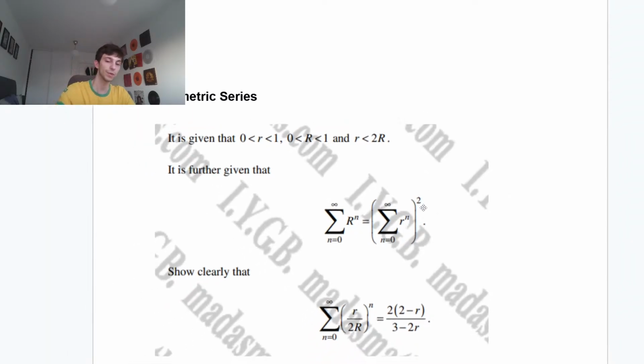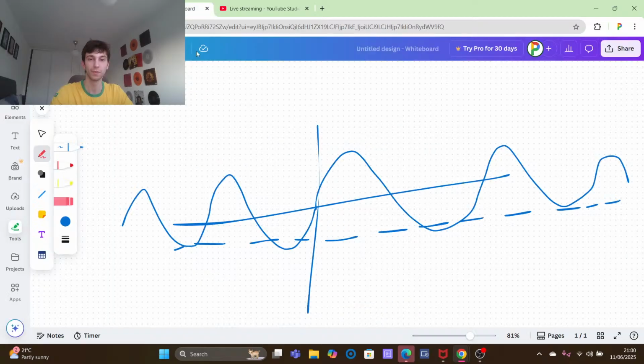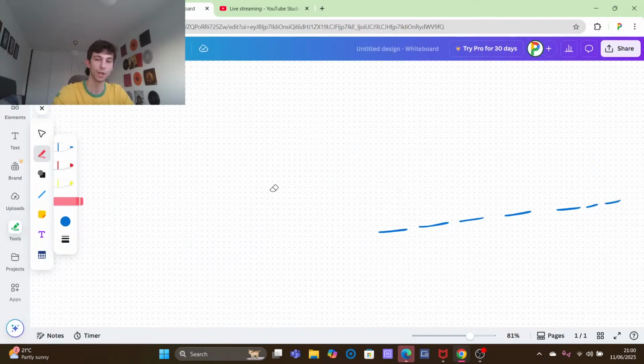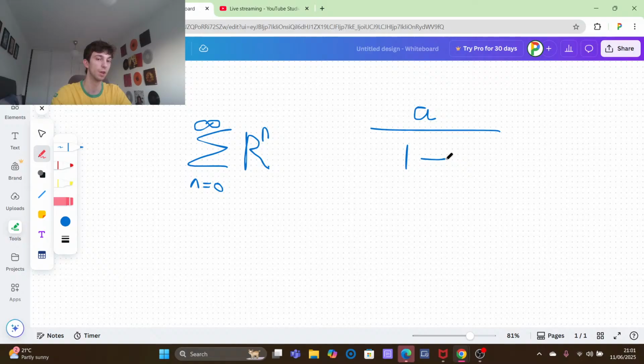Okay? So I'm just going to write this out, guys. Don't get intimidated with this stuff. All it is, we're using the sum to infinity. Now, quickly going through it, let me just draw this out. With these questions in general, they may want you to use a log rule or something, as we saw in a past paper. It may not be completely obvious what they want you to do immediately. I'd always recommend just writing out a few terms. This is really horrible writing, guys. But remember, because we have sum to infinities in both of the terms, we're just going to use our formula of a over 1 minus r, where r is the common ratio and a is the first term. So there's nothing scary there.